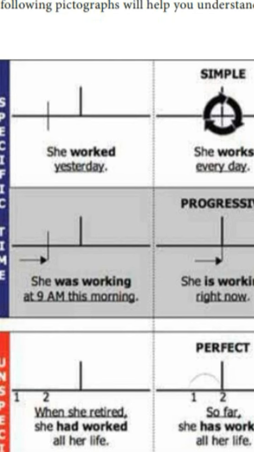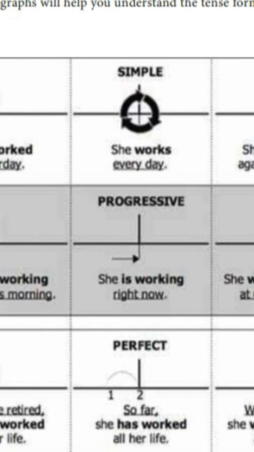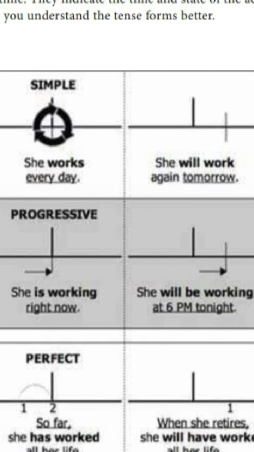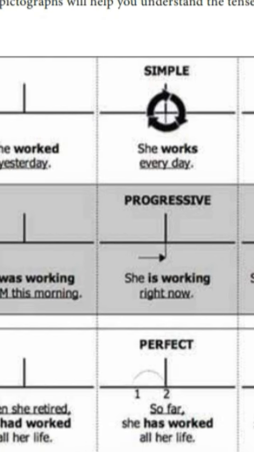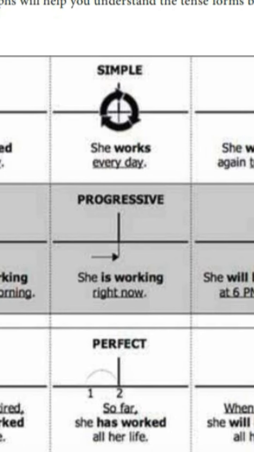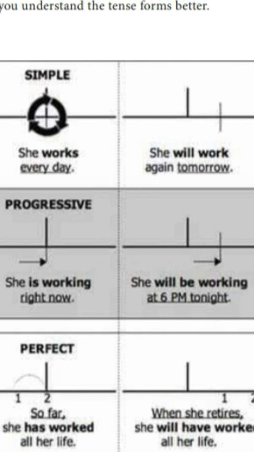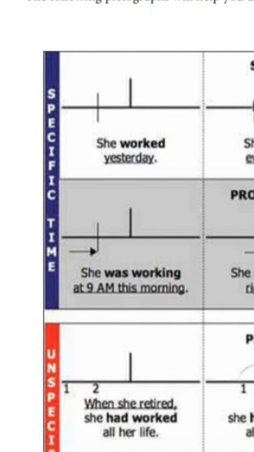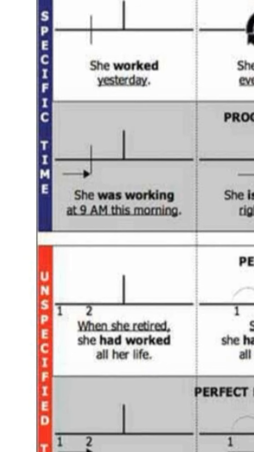She worked yesterday. Look at the verb worked, it is written in past tense. She works every day. So it is written in present tense. Work and works are present forms of the verb. She will work again tomorrow. Will work or shall work, that is future. These are simple tenses. Simple past tense is she worked yesterday. Simple present tense is she works every day. And simple future is she will work again tomorrow. Now just observe the forms alone, how it is used. We can see the usage later.